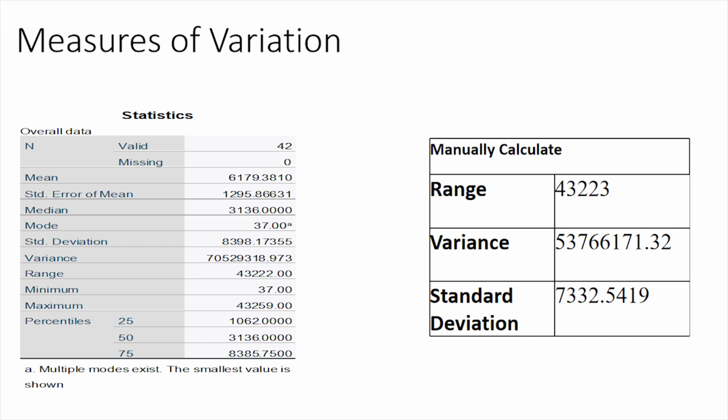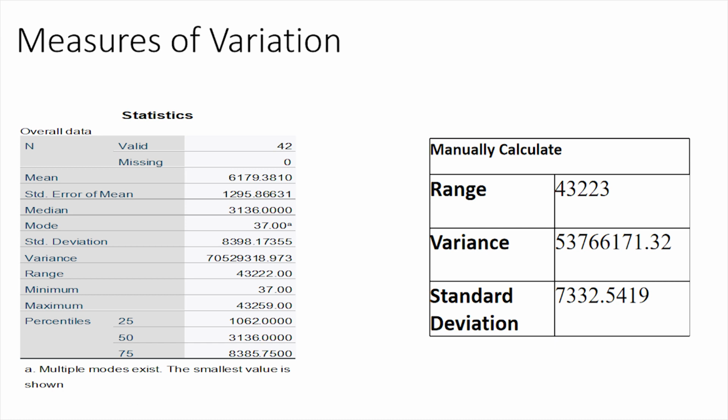And the variance in the SPSS for the farmers in different states in 2017 was 70,529,318.973 people, while for the manually calculated table is 53,766,171.32 people.